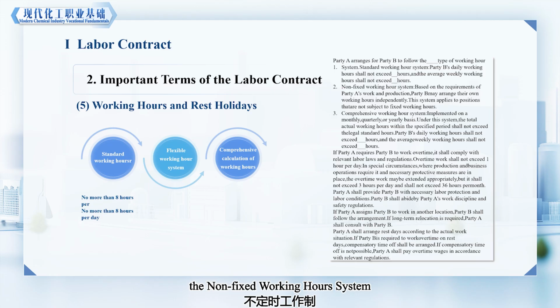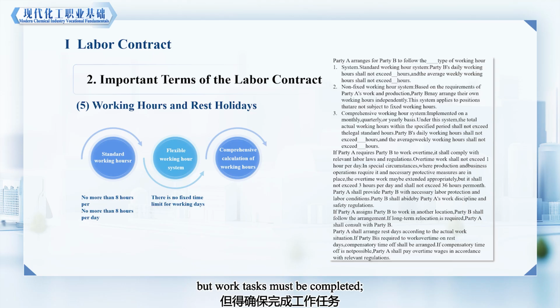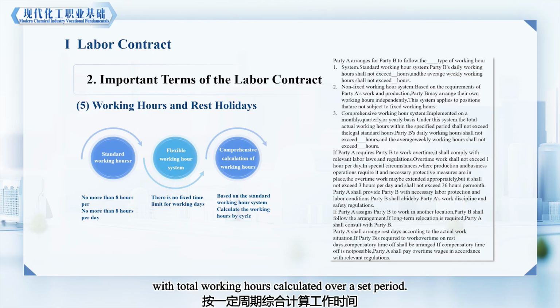The non-fixed working hours system means there are no fixed start or end times on workdays, but work tasks must be completed, and the comprehensive calculation working hours system is based on the standard system, with total working hours calculated over a set period.